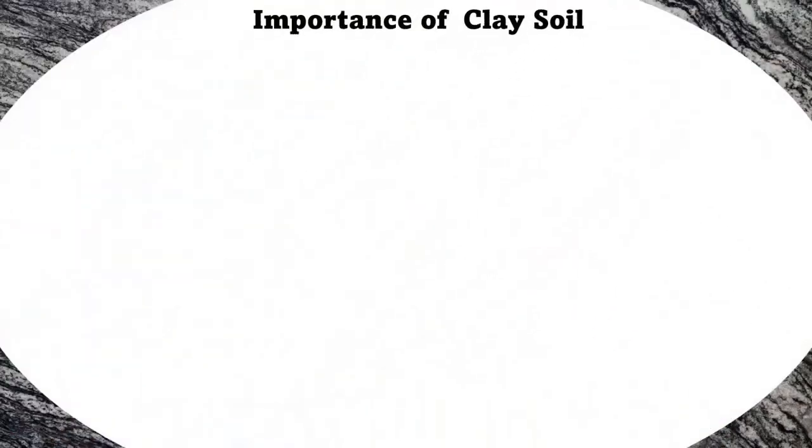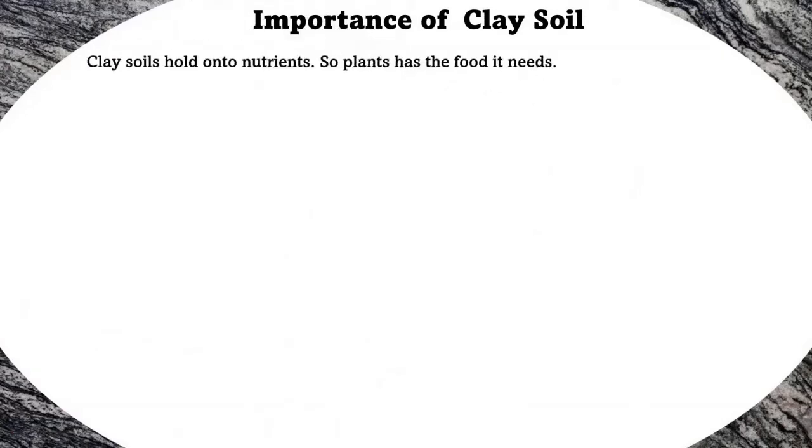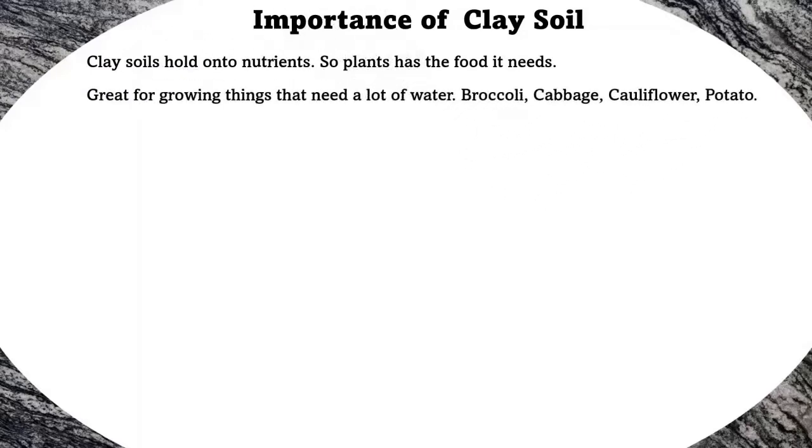Importance of clay soil. Clay is the densest and heaviest type of soil, which does not drain well or provide space for plant roots to flourish. Clay holds onto nutrition so the plant has the food it needs. Great for growing things that need a lot of water.